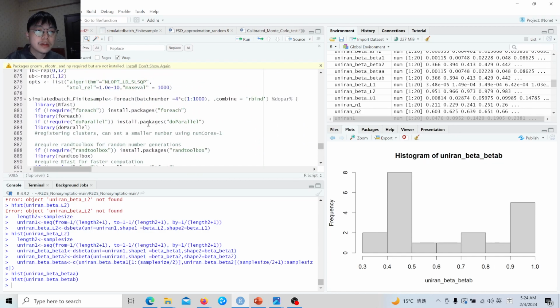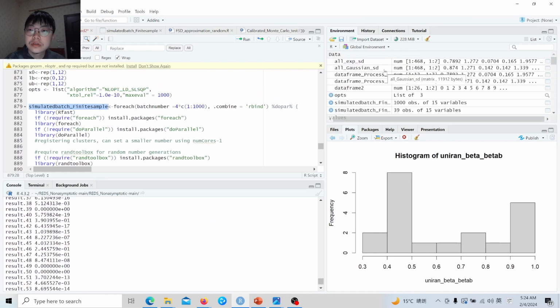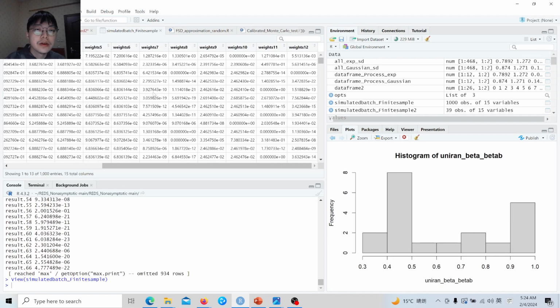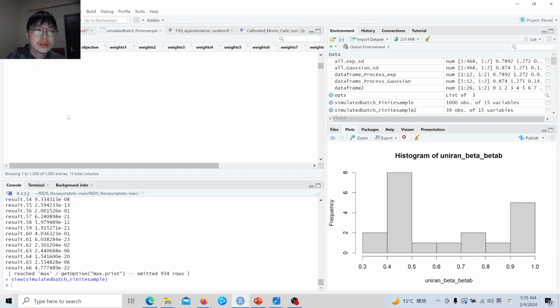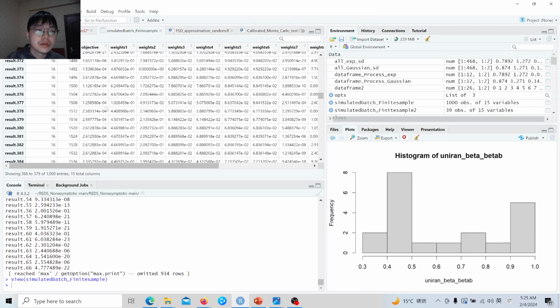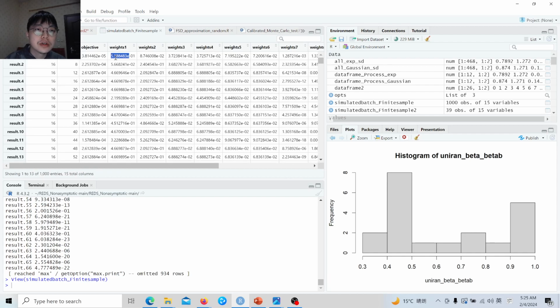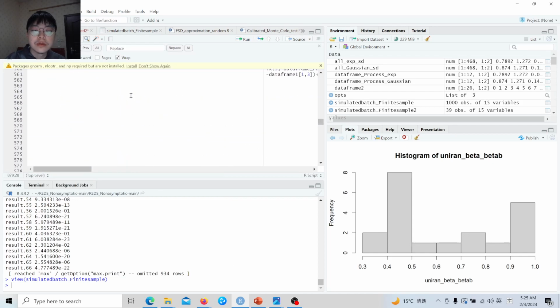And then the obtained result is like this. You can see for this sample size, this is 19. For the first weight, you still remember that we are using the arithmetic sequence, right?